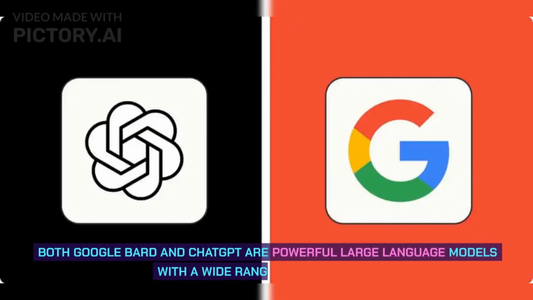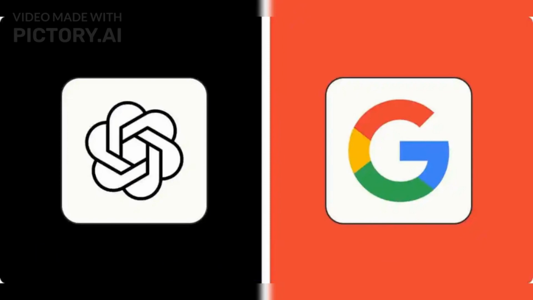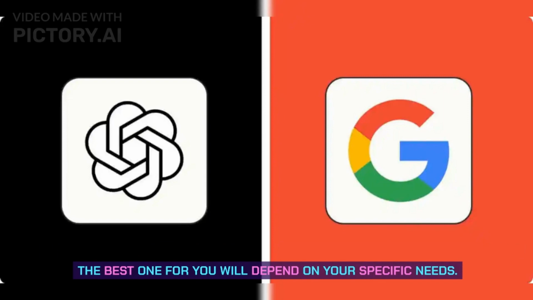Both Google Bard and ChatGPT are powerful large language models with a wide range of capabilities. The best one for you will depend on your specific needs.